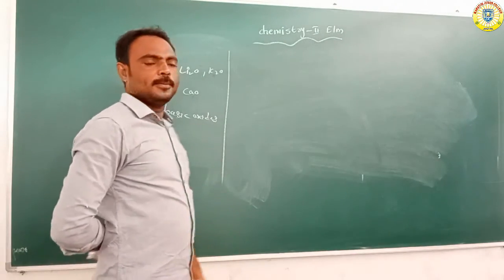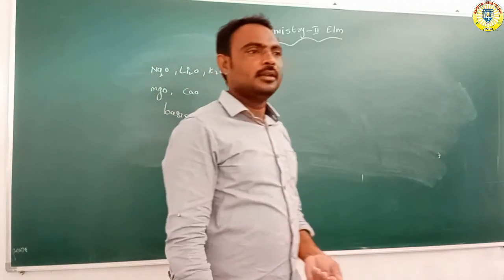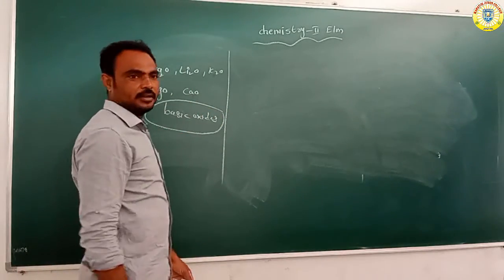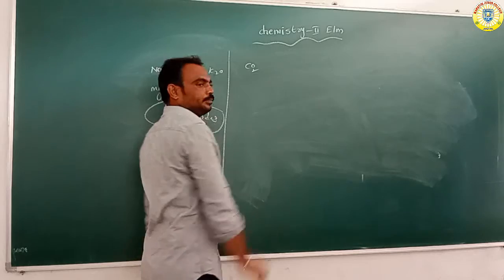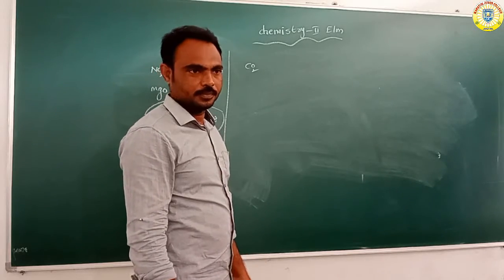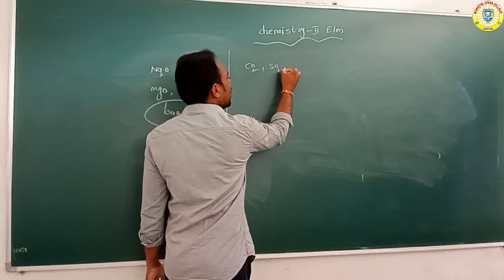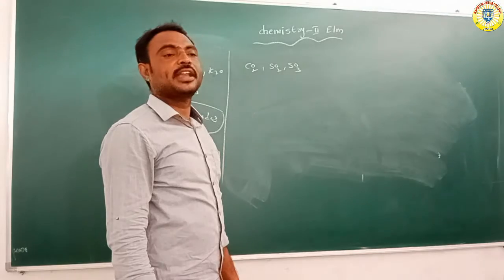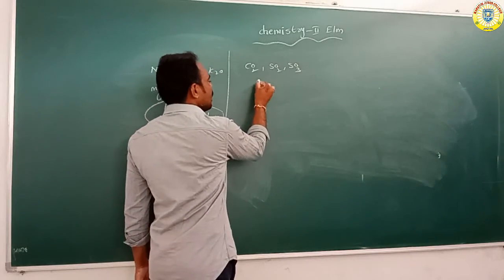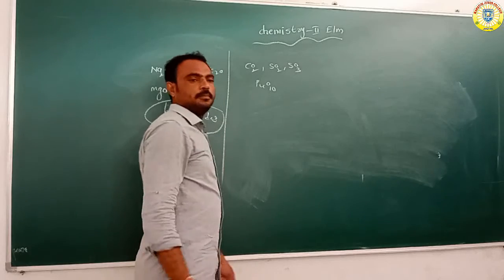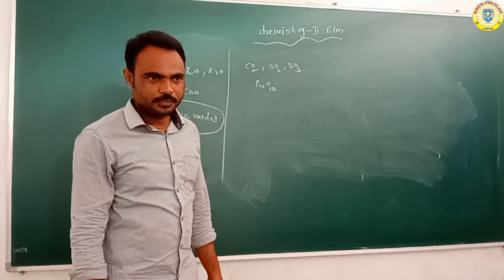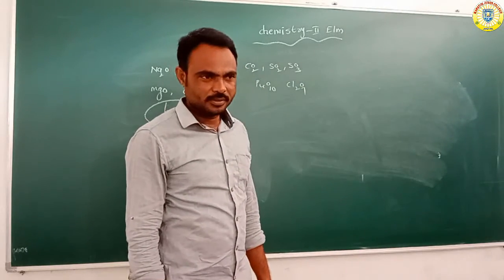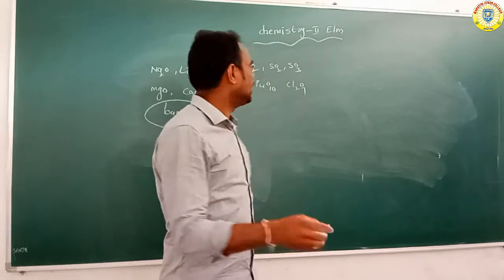Okay, and some oxides are acidic in nature. So which oxides are acidic? CO2, carbon dioxide, SO2 and SO3, sulfur dioxide and sulfur trioxide, P4O10, phosphorus decaoxide, and Cl2O7, chlorine heptaoxide. So these are all acidic oxides.